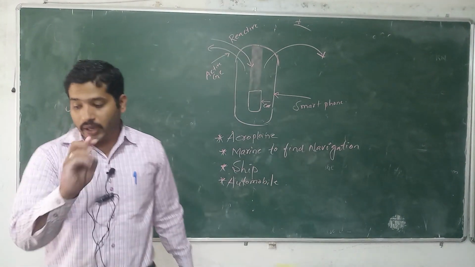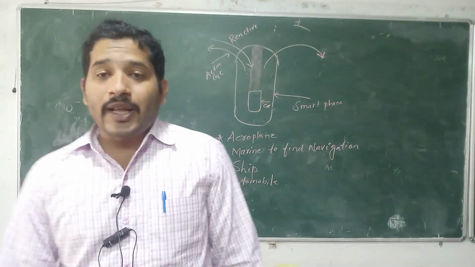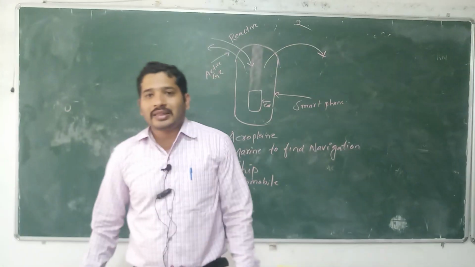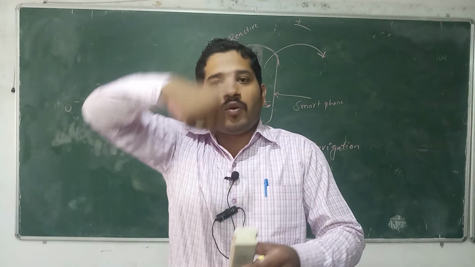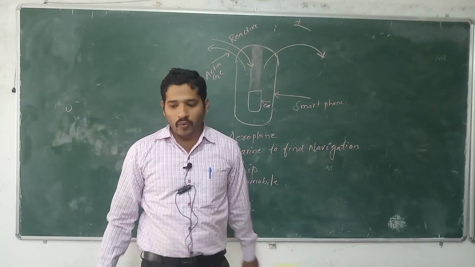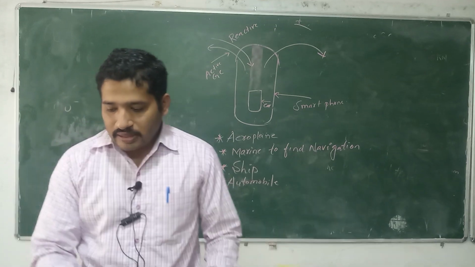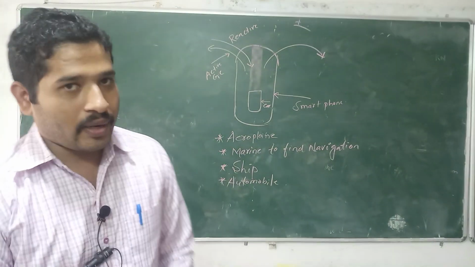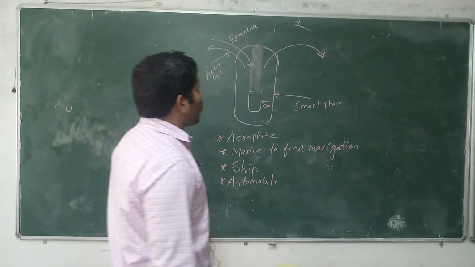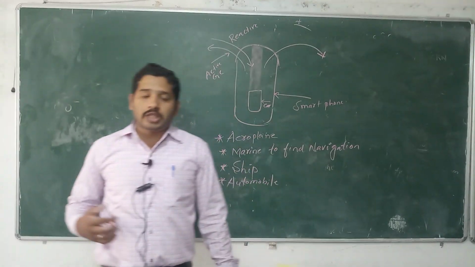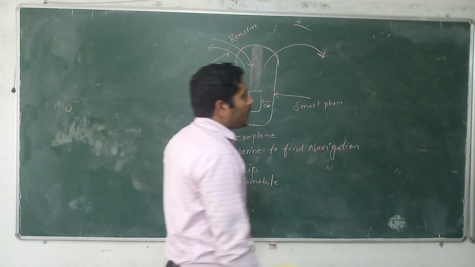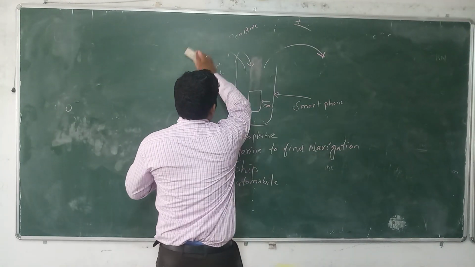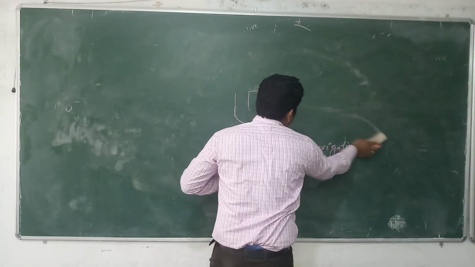Okay, dear. But this gyroscope can move in three dimensions. It can move in the x direction, the y direction, as well as the z direction. We know this very well. Again, this gyroscope works on the principle of, first thing, the law of conservation of momentum. Okay, let us see over here.